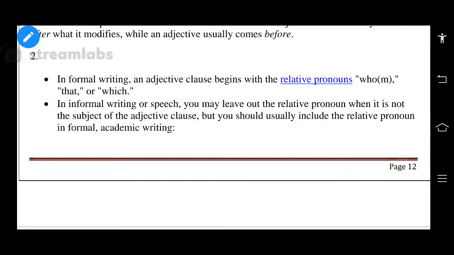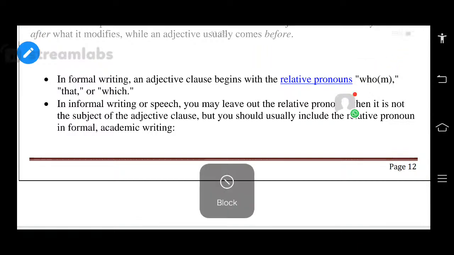Please put a comment as yes if you understand this. If you understood well so far what I said, just put comment as yes. Make it fast. Okay, right, see that.